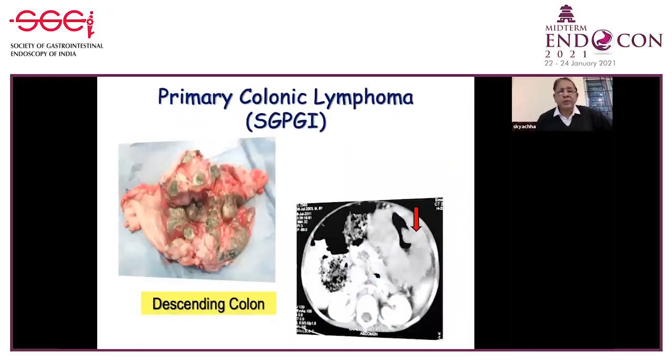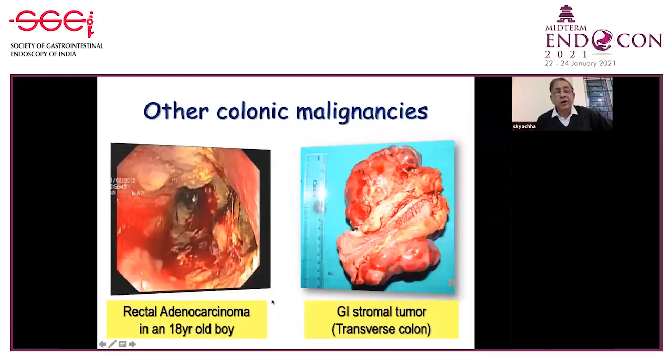Primary colonic lymphoma in the descending colon in one of the children, you can see the picture is very glaring. Adenocarcinoma has also been documented, along with stromal tumors in the colon in children, giving rise to lower GI bleed.